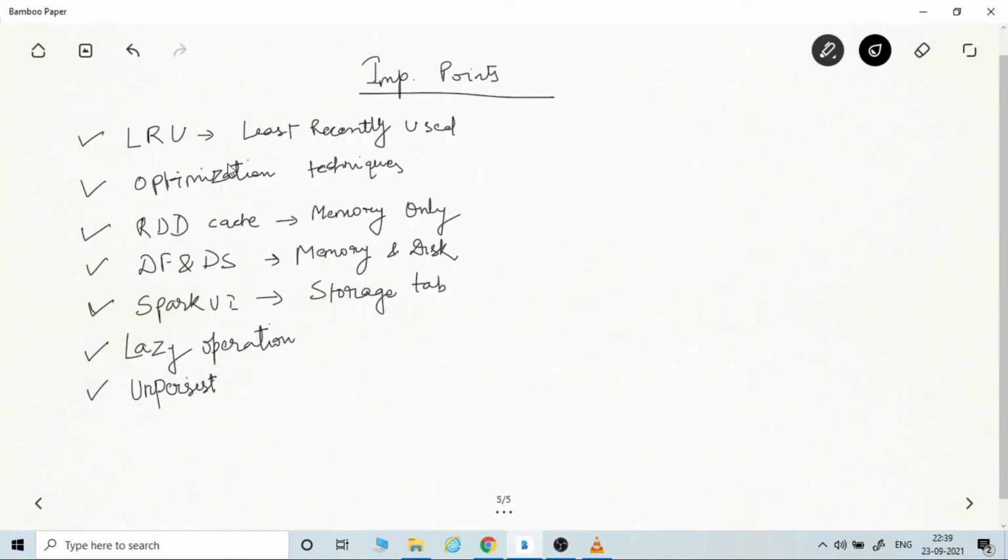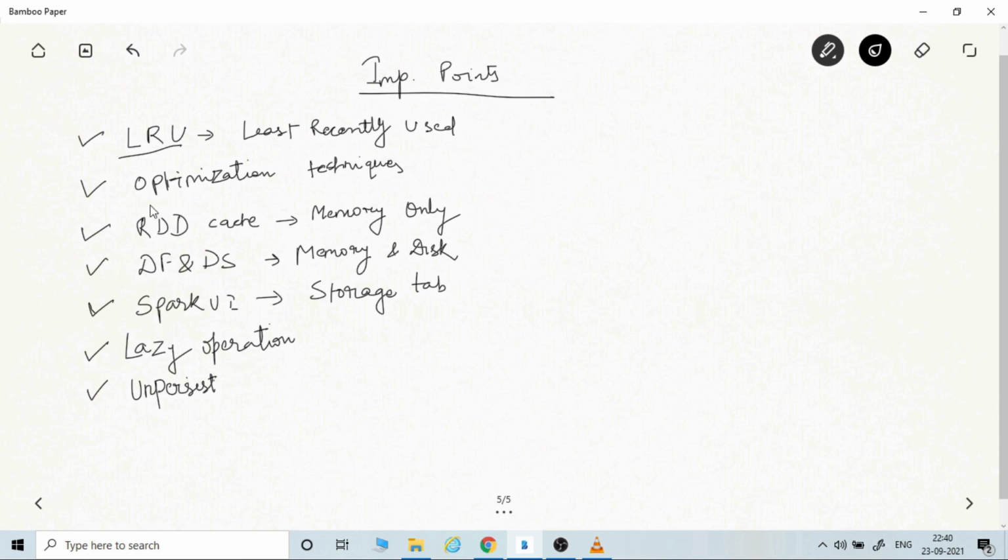Okay, let's wrap up by discussing some of the important points. The first is LRU, which is least recently used. I mention it because Spark automatically monitors every persist and cache call you make, checks usage on each node, and drops persisted data if it is not used, using LRU. You can obviously remove data using the unpersist method, but Spark also handles that itself.